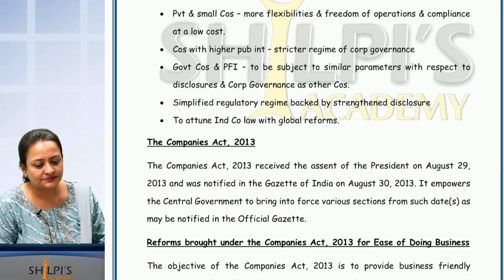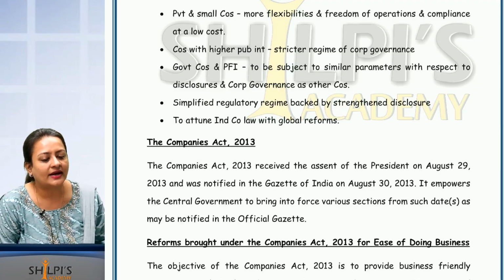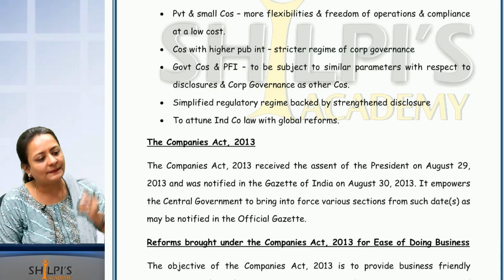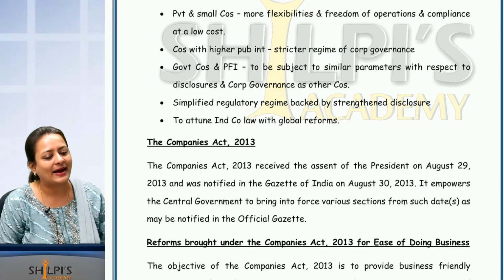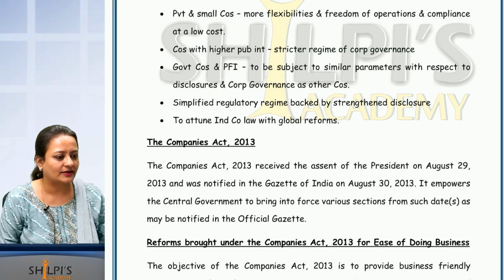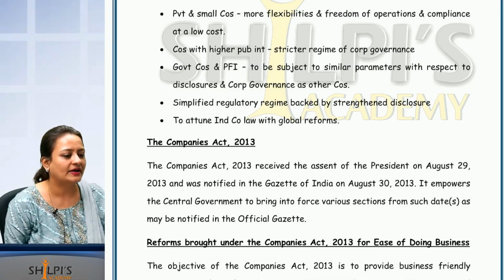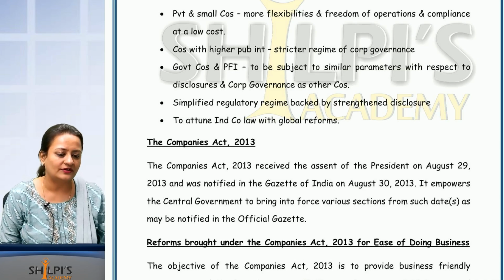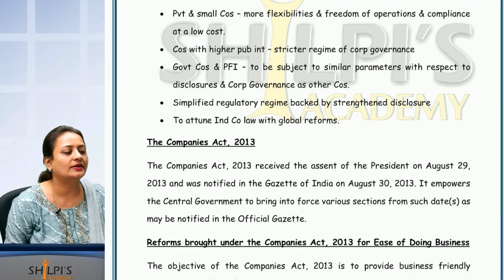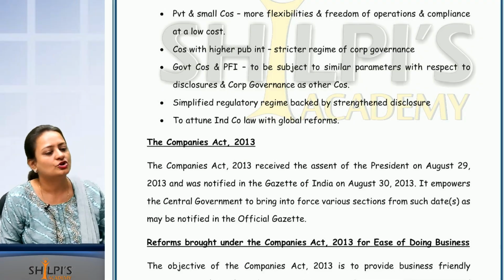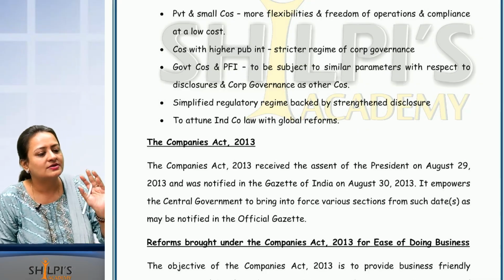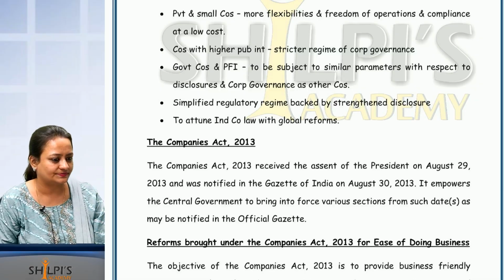Next line please read. Government companies and public financial institution. This is a common word which you will keep getting. PFI. You will mostly read it as banks and PFI. Everyone knows banks, what is PFI? Public financial institution. Subject to similar parameters with respect to disclosures and corporate governance as other companies. What it says is that all the government companies and PFIs should also have the same strict parameters like other companies. They should not get any special privilege.